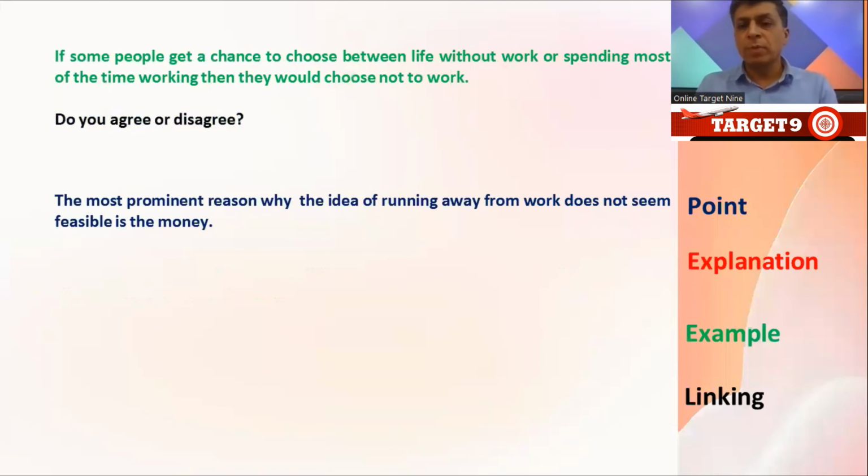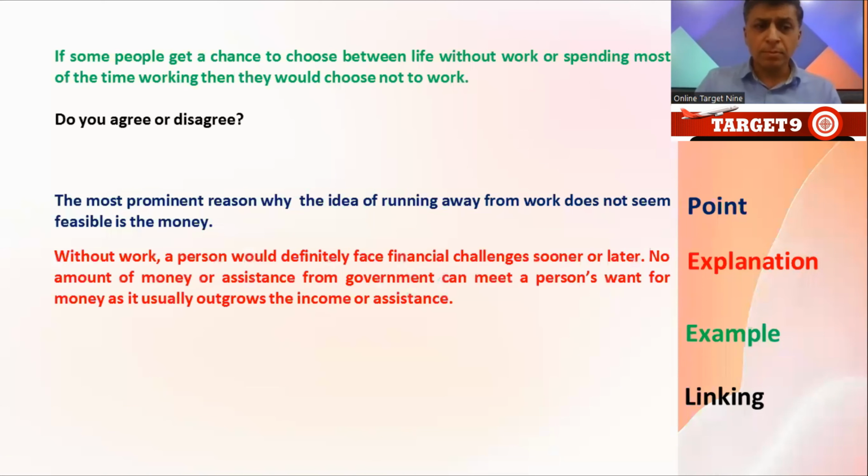Okay, so let's see what's my point. My point is the most prominent reason why the idea of running away from work does not seem feasible is money. I'm saying it's not practical. People will not go for it because of the money. So money is the main reason why I'm saying this will not work. Now, without work, comma, you see how I'm using these prepositions so that we can have better score. Without work, a person would definitely face financial challenges sooner or later.